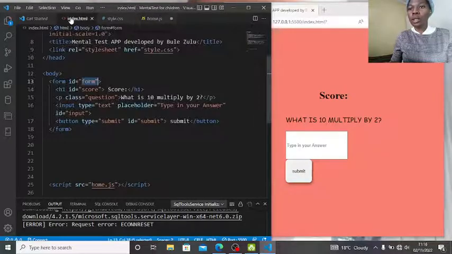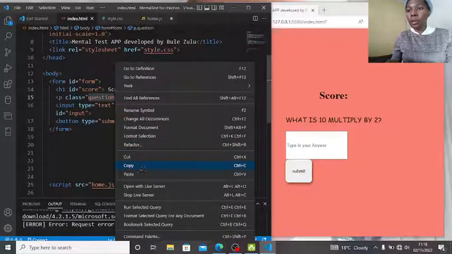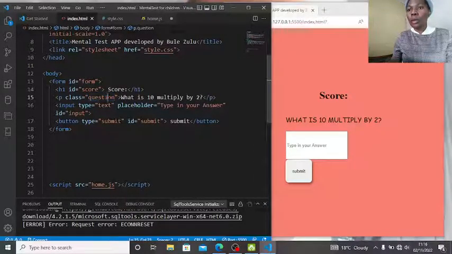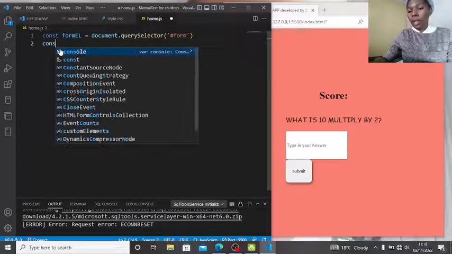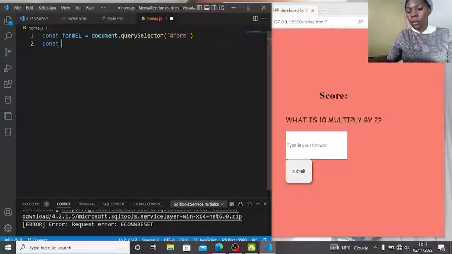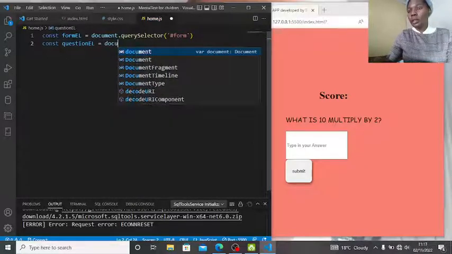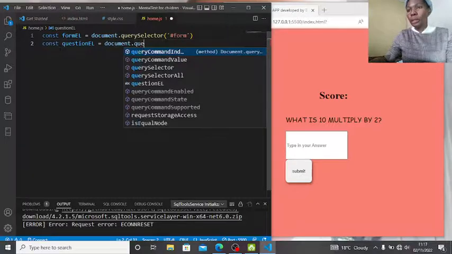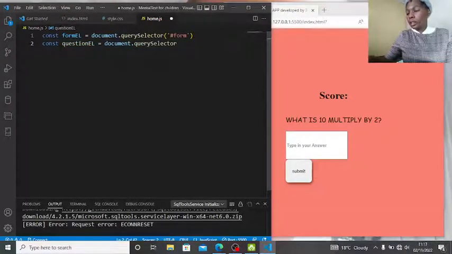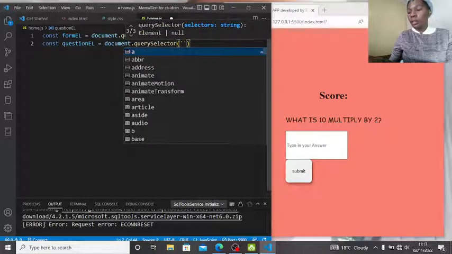What else are we going to need? We're going to need our questions, where we're going to display these questions. const question element = document.querySelector.